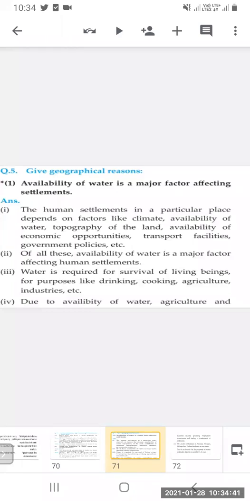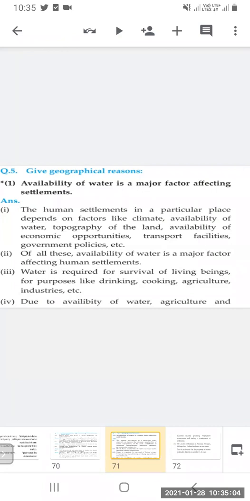What are the factors responsible for that settlement? That is the climate, availability of water, topography of the land, whether it is a flat land or it has a slope and hills, availability of economic opportunities, transport facilities, government policies, etc. So these are all the factors.